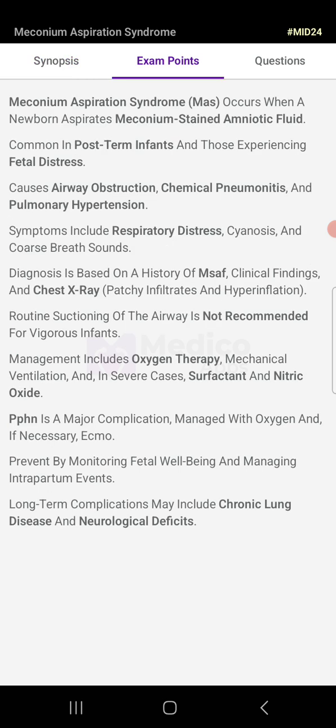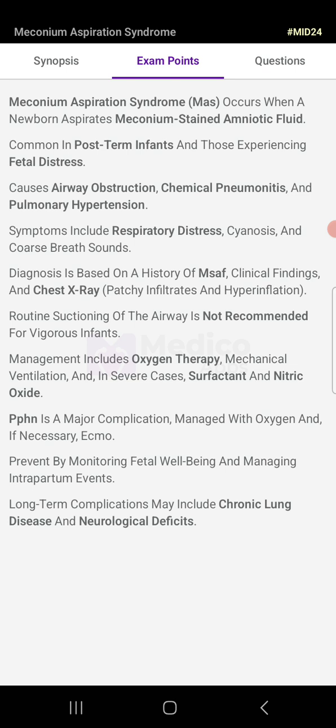Meconium aspiration syndrome. This occurs when the newborn aspirates meconium-stained amniotic fluid, common in the post-term infant and those experiencing fetal distress. Causes: airway obstruction, chemical pneumonitis, and pulmonary hypertension. Symptoms include respiratory distress, cyanosis, and coarse breath sounds.